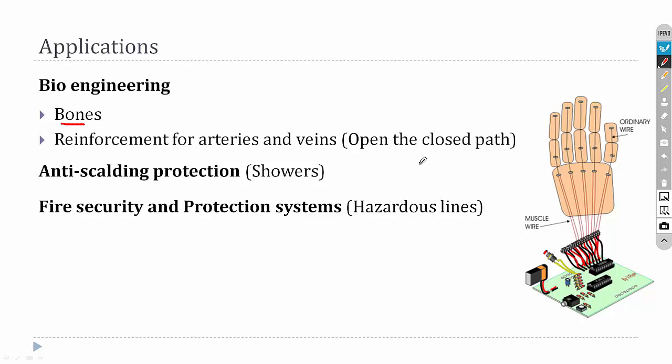In some high temperature fluid carrying applications, we can use shape memory valves to avoid failures. For fire security and protection systems also we can use the shape memory effect, because once the temperature is increased, the valve will automatically close and it will not allow the high temperature fluid to pass over it. That is why these shape memory alloys are used in anti-scalding and fire security applications.